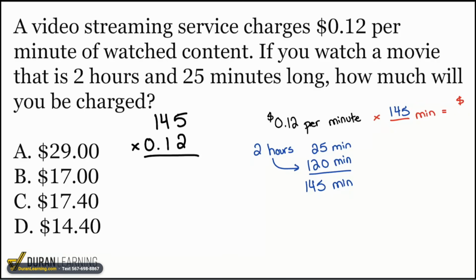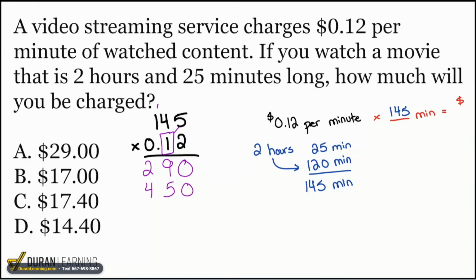Here we go. 5 multiplied by 2, that's going to give us 10. Carry the 1. 4 times 2 gives us 8. Carry the 1, that gives us 9. From there, we have 1 times 2, and that's just going to be 2. All right, next up, we're going to go over to this next place value. So we'll start with a 0 here, so we can land right there. Here we go. 5 times 1, easy.